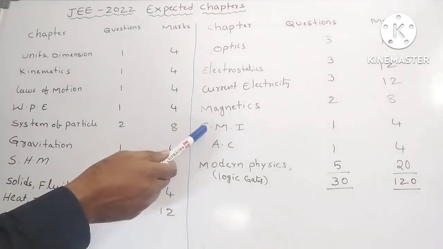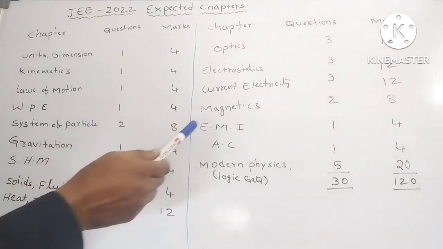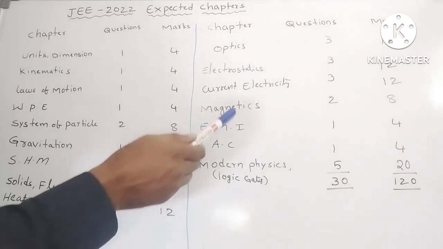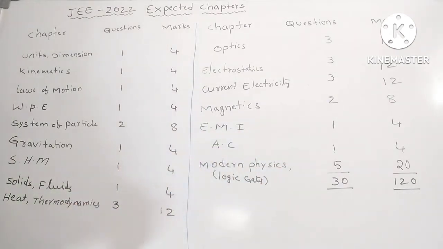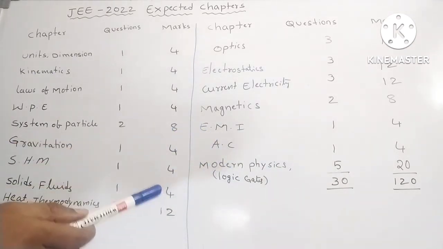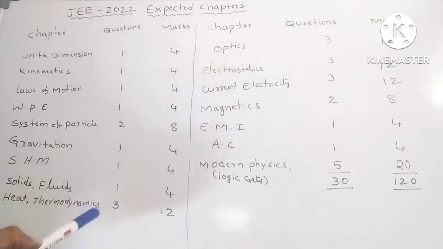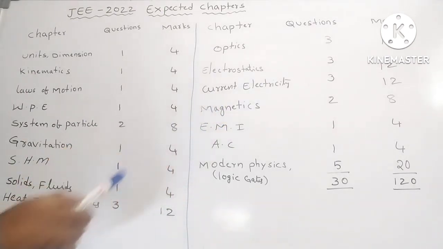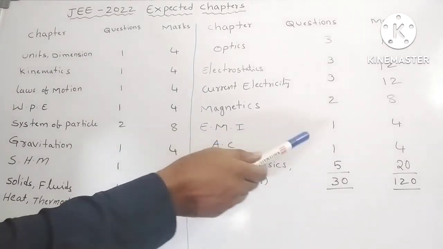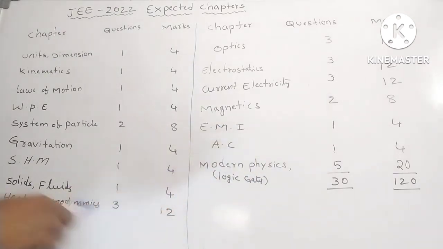Next, motional EMF, that means electromagnetic induction. Our team selected one question from electromagnetic induction, that is the motional EMF. For example, one rod is rotating in a magnetic field, what is the potential difference between the ends of the rod? They ask different applications. Our team selected one question from electromagnetic induction. So next, alternating current. Our team selected one question from the alternating current circuit. That topic is power factor and quality factor.